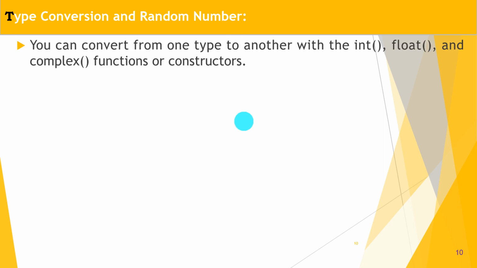So you can convert one type to another with the int, float and complex functions, which are actually constructors. Int, float and complex are actually class types, and a function having the same name as the class name is called a constructor. These are built-in.